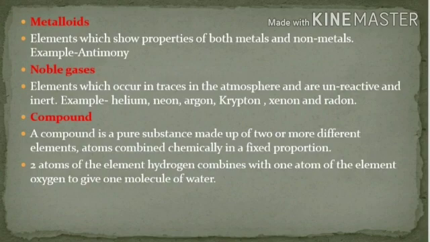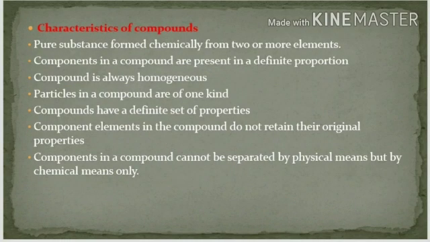Now proceeding to compound. A compound is a pure substance made up of two or more different elements. Atoms combine chemically in a fixed proportion. For example, two atoms of the element hydrogen combines with one atom of the element oxygen to give one molecule of water.